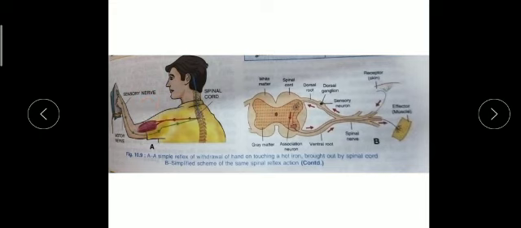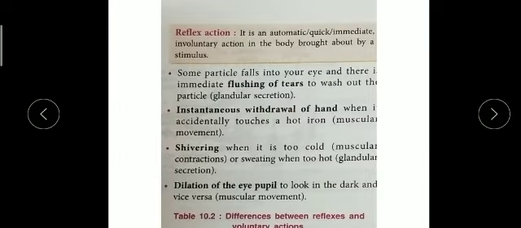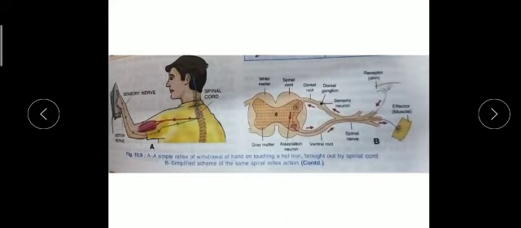In this way the impulses make an arc. This is called the reflex arc. So a reflex action is an automatic, quick, immediate, involuntary action controlled by the spinal cord. These signals do not reach our brain; it is controlled only by the spinal cord.